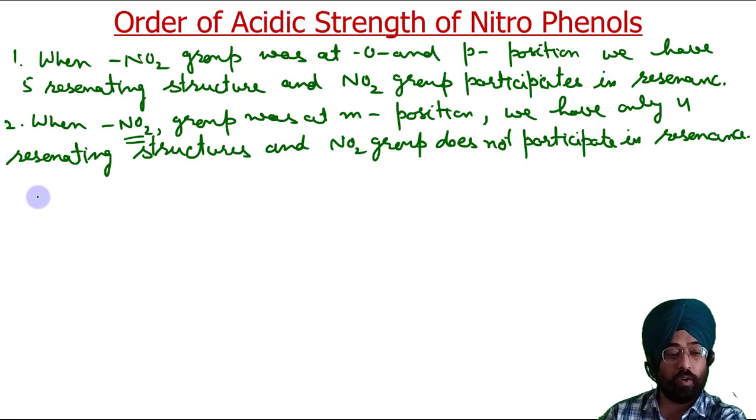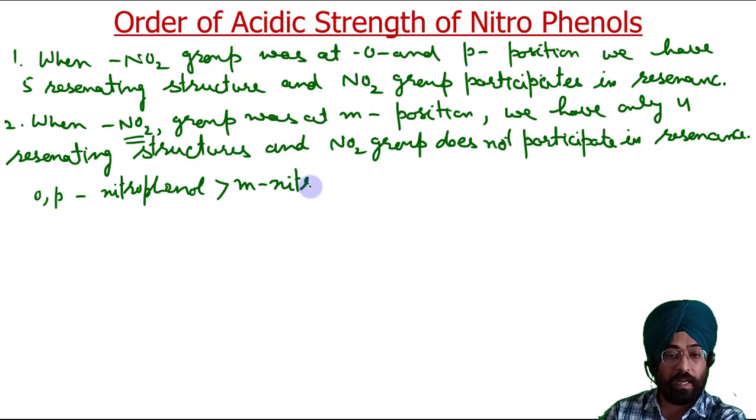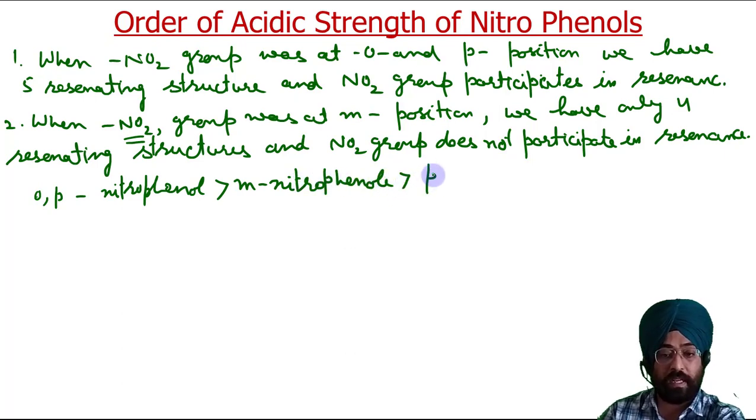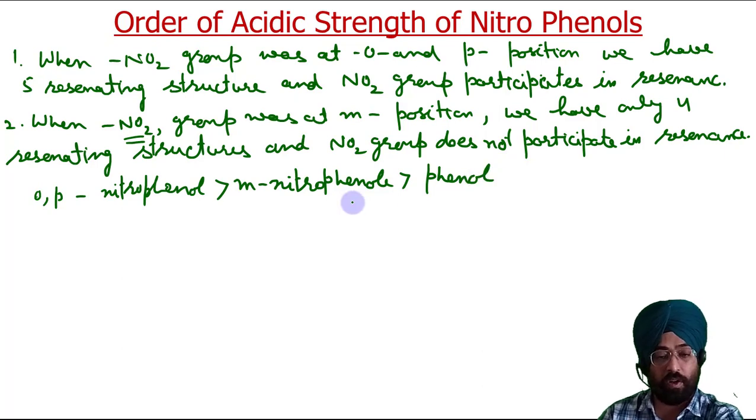So we can say ortho and para nitrophenol are more acidic than meta nitrophenol, which is more acidic than phenol. We have already discussed that all these are more acidic than phenol. So ortho and para are more acidic than meta.